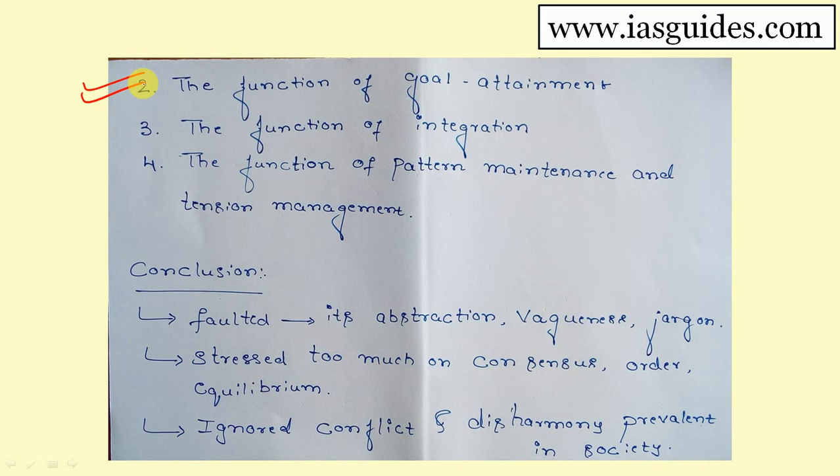And an example we can give is polity in our society. What is the function performed by the political executive, the political persons? There is a wide variety of functions performed by political persons. They actually unite people. Example I have given: goal attainment. Okay. The third prerequisite is the function of integration. The function of integration means bringing all the individuals in a society together. How? By motivating them. And also culture brings people together. Culture, religion, culture. It performs the job of integration.